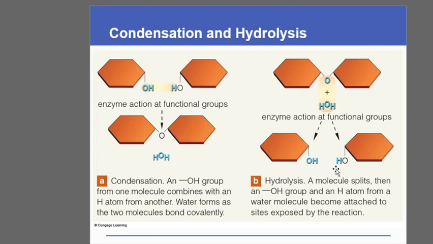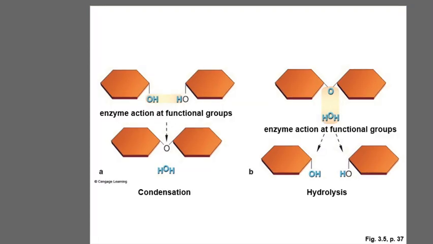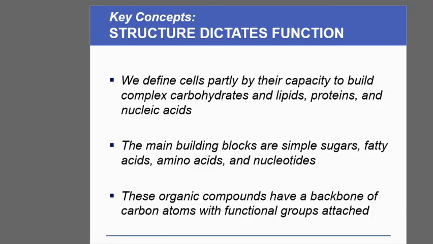In the case of hydrolysis, this bond can be broken down by the addition of water, so we call it hydrolysis. Here water is added to this molecule, and the HOH and OH give the two monomers again. So these are different types of reactions: condensation and hydrolysis. Similar reactions take place in other biomolecules as well.